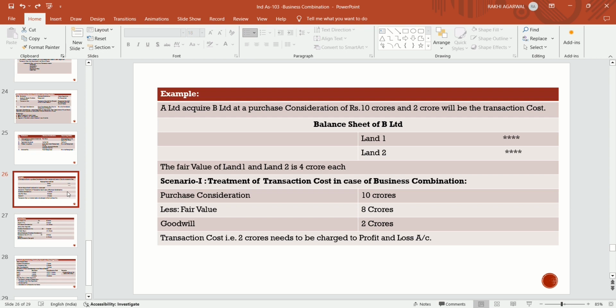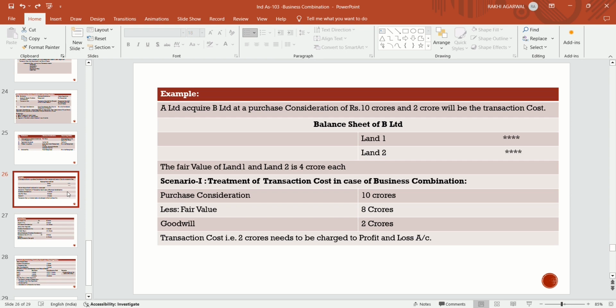In case of asset acquisition, it should be capitalized, and in case of business combination, it should be charged to profit and loss account. So, in scenario 1, if the transaction cost is there, how is the treatment to be done in case of business combination, and in case of asset acquisition?